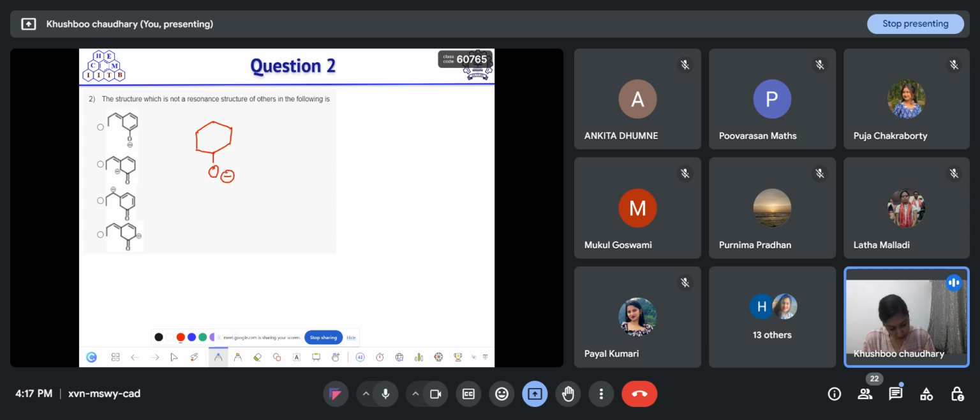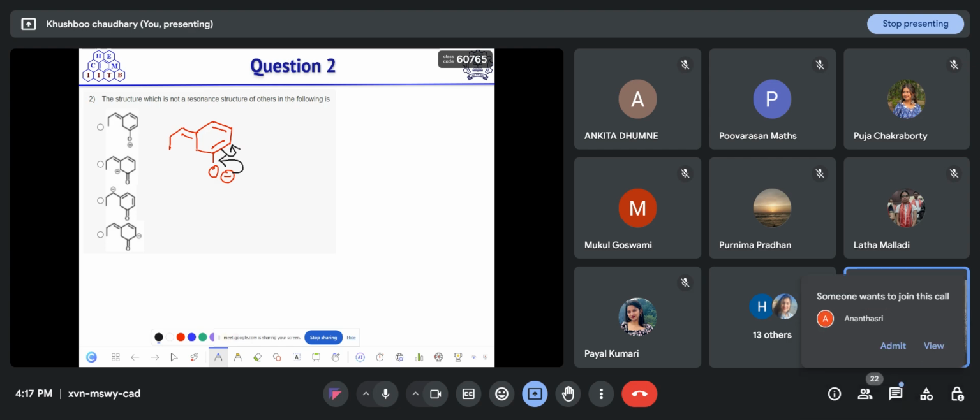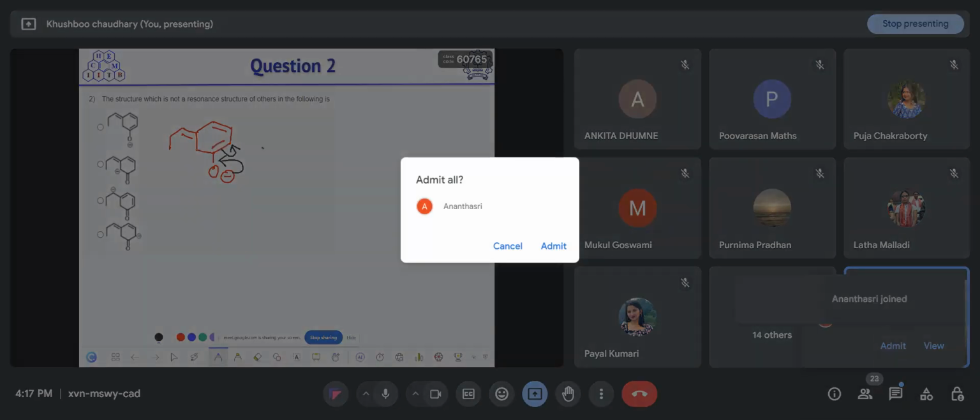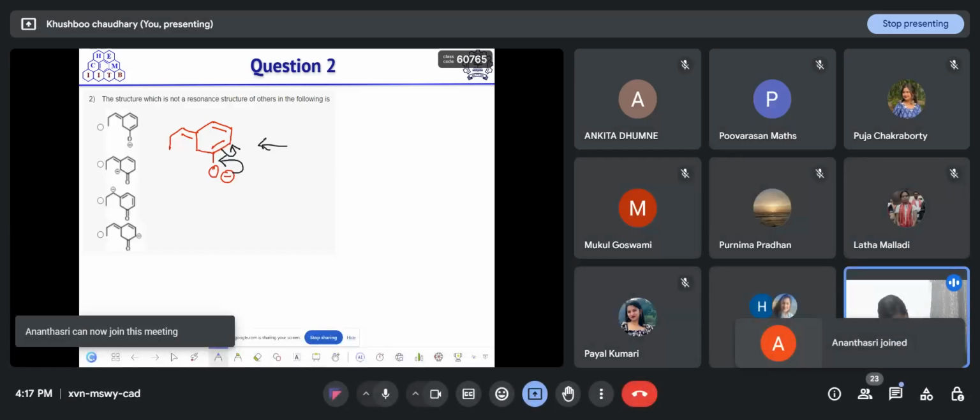The most important thing while drawing resonating structures is arrow pushing. There is a source of negative charge on oxygen, so we will push the arrows from oxygen. When these electrons are pushed to this bond, the adjacent electrons should move. So the first resonating structure is,